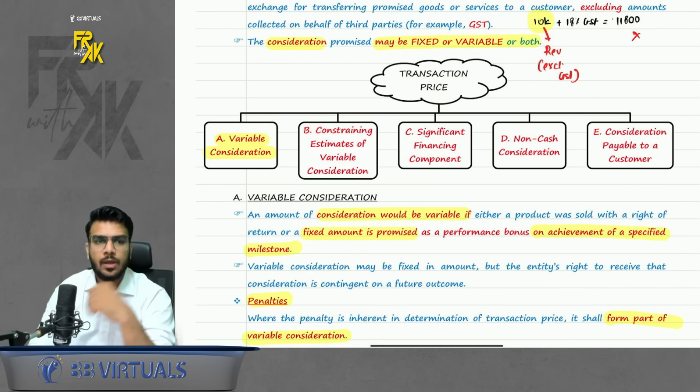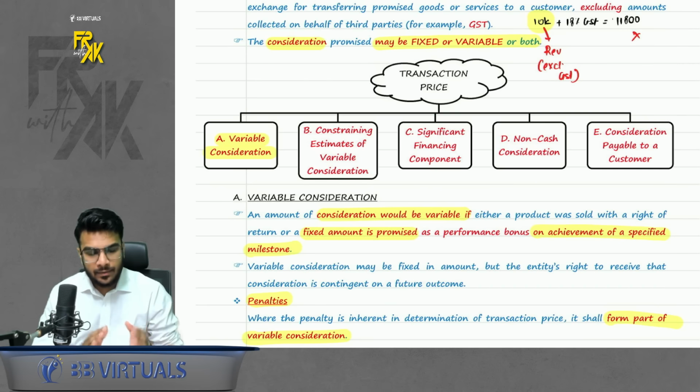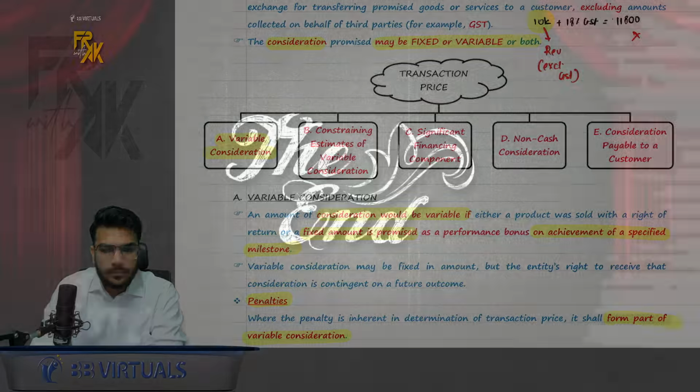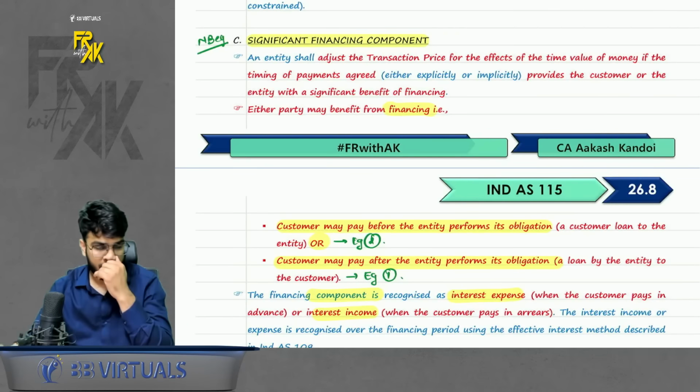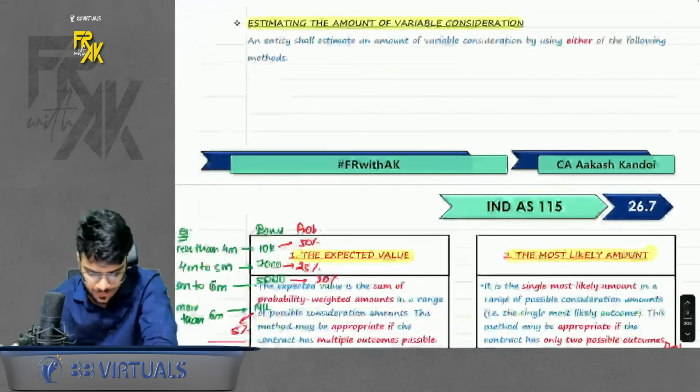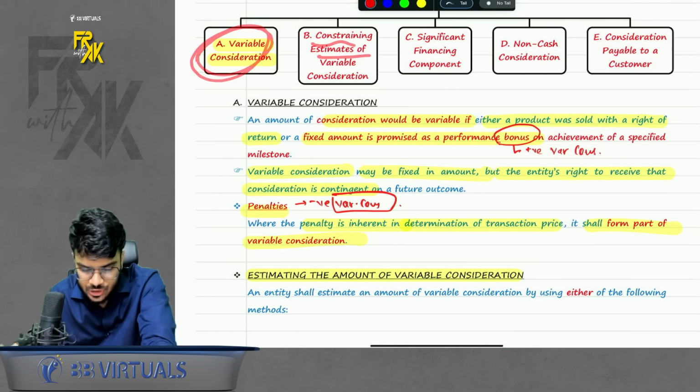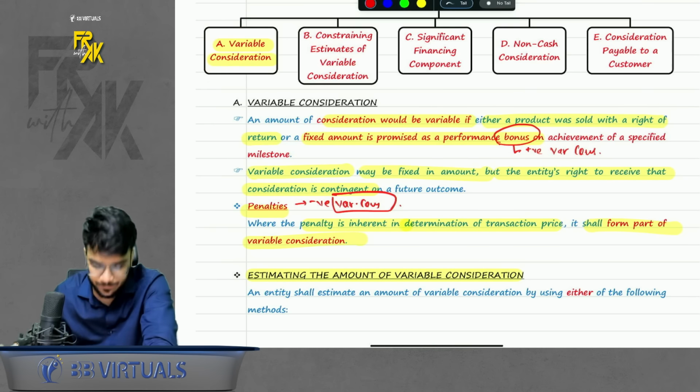Okay, chalo. So I guess we had studied till here. Then now we will continue with our remaining portion. Then we will revise the remaining portion. Okay, chalo. So guys, let's continue. We had revised till this point. Okay. The variable consideration and constraining estimates of variable consideration. We did till here. Chalo.